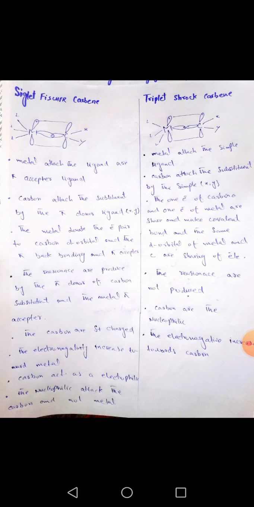Now we discuss the triplet carbene, in which one electron of the metal and one electron of the carbon are shared as a covalent bond and sigma donor, and likewise one electron of carbon and one electron of the metal d orbital are shared as a covalent bond. The metal is attached to the simplest ligand, and the carbon is attached to the simplest substituent. The electrons are not delocalized and resonance is not produced. The carbon is nucleophilic and the electron activity increases toward the carbon atom.